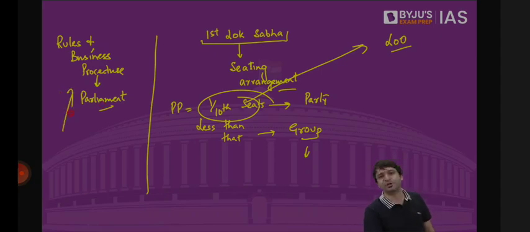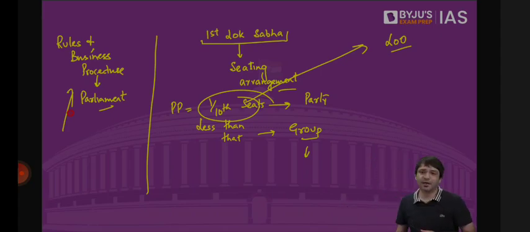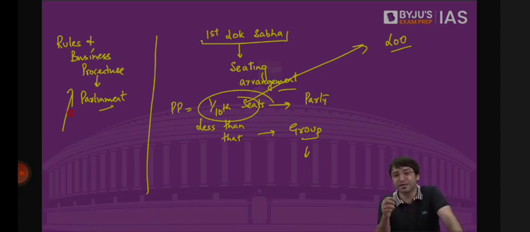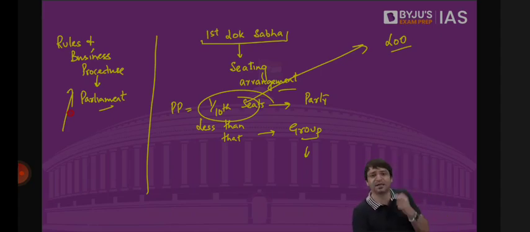The Council of Ministers are responsible to Lok Sabha. The Council of Ministers will remain in office as long as they have majority in Lok Sabha. How do we prove whether they have the majority or not? For that we have rules. And these rules talk about no confidence motion, censure motion, adjournment motion. So rules of business and procedure talk about these rules, the seating arrangement, the bills that are to be taken up for discussion. Done? Then we have a whip.